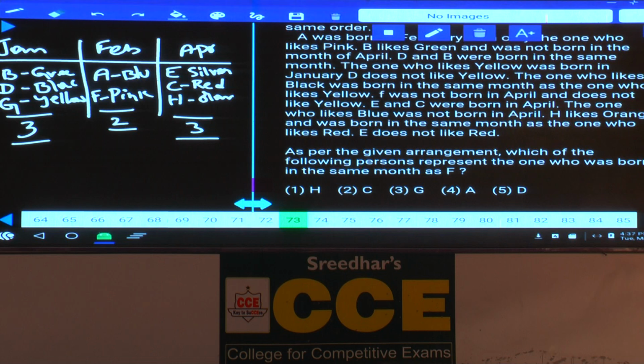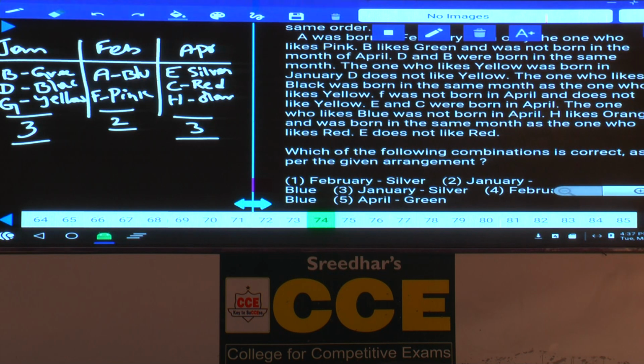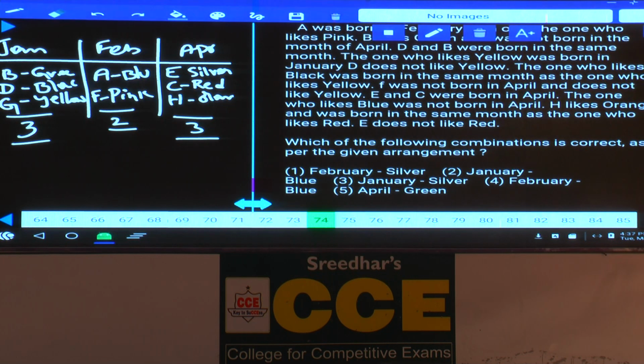Question number 73. As per the given arrangement, which of the following persons represents the one who was born in the same month as that of F? Now A, choice 4. 74. Which of the following combinations is correct? As per the given arrangement here, February silver, that is false. Jan blue, that is also false. January silver, that is again false. Feb and blue, that is definitely true, choice 4. Isn't it? 74, it is choice 4.